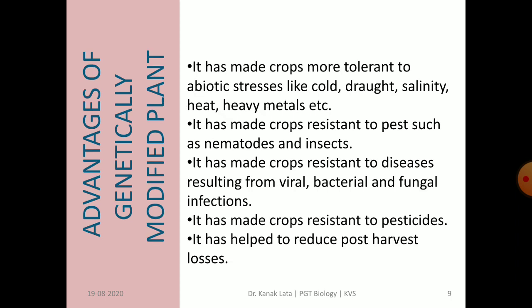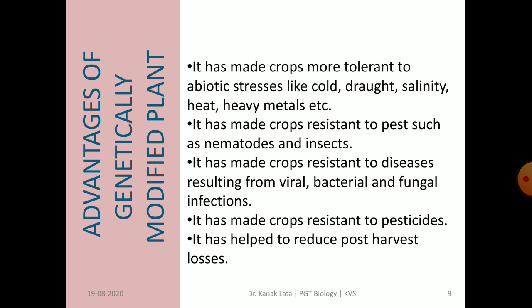Now, let us see the advantages of genetically modified plants. Genetically modified plants are resistant to diseases resulting from viral, bacterial and fungal infections, as well as to pests like nematodes and insects.